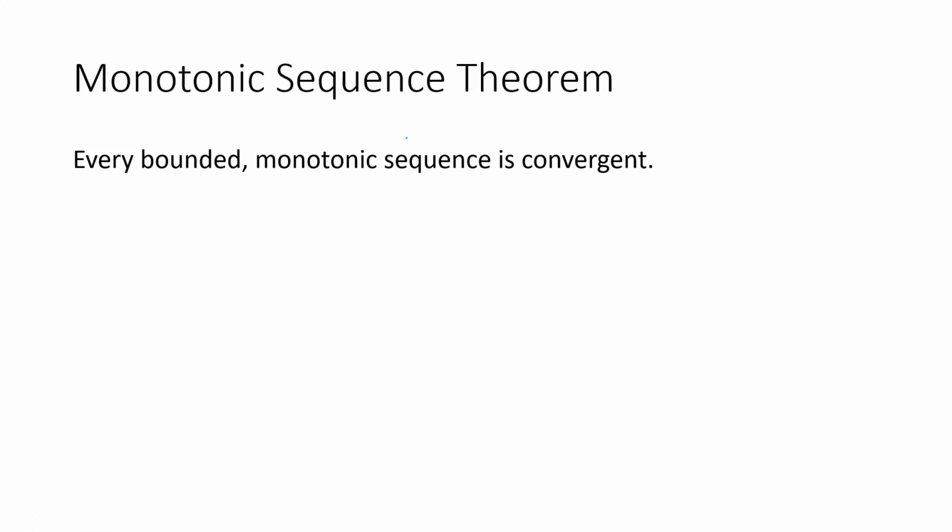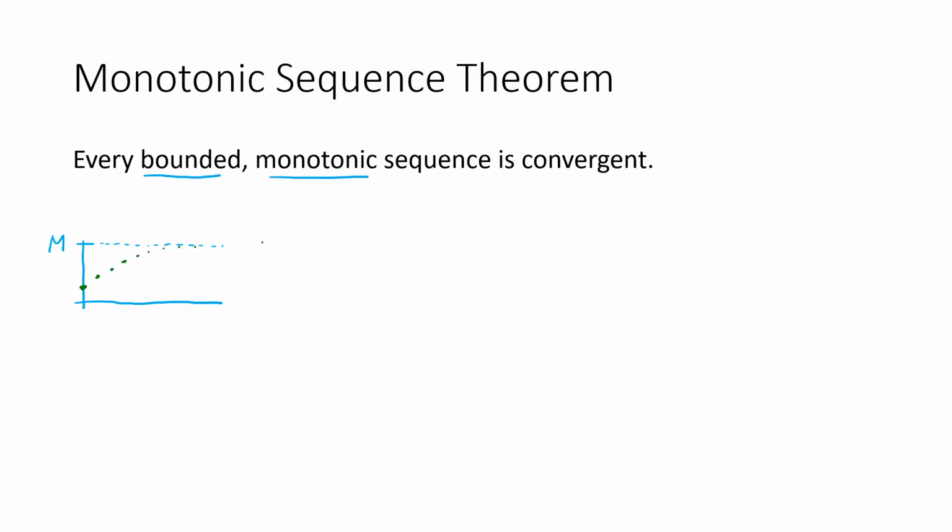It says that every bounded monotonic sequence is convergent. So a sequence being both bounded and monotonic guarantees that it's convergent. And we can kind of imagine this in two cases here. Supposing that I have a sequence that's bounded above, so suppose that there's some upper boundary, and we have a monotonic increasing function. So if it's always increasing, but it's bounded above, it's eventually going to close in on some value.